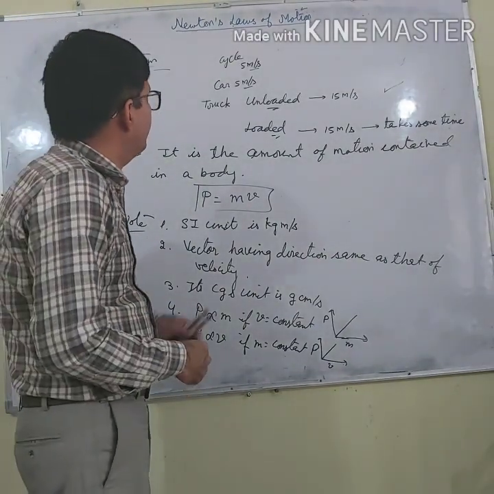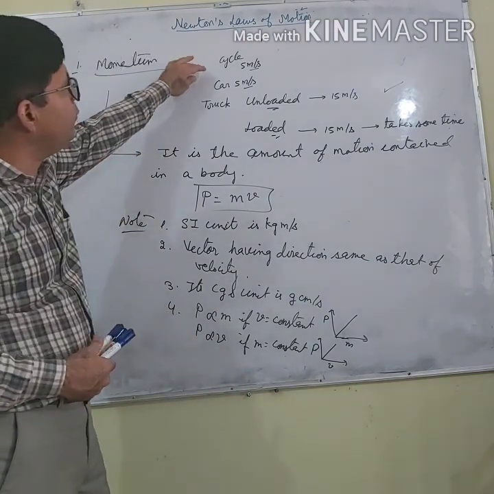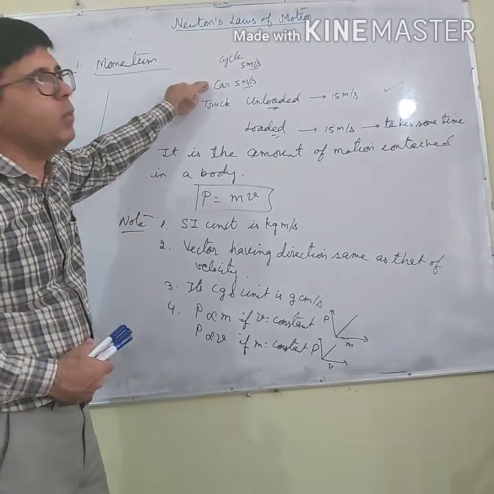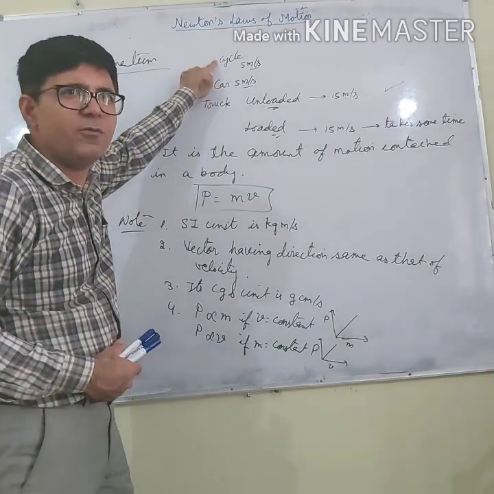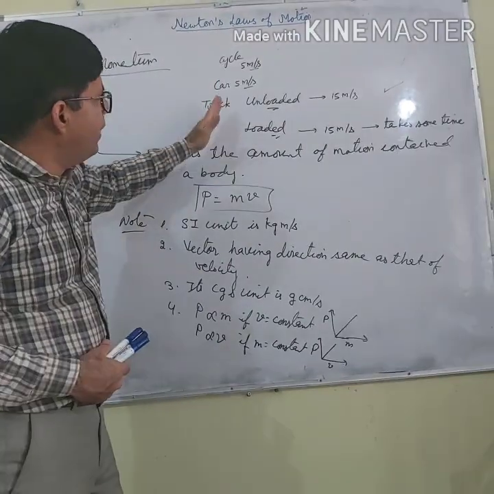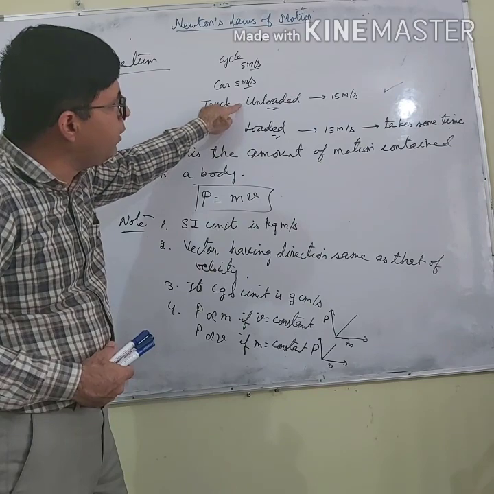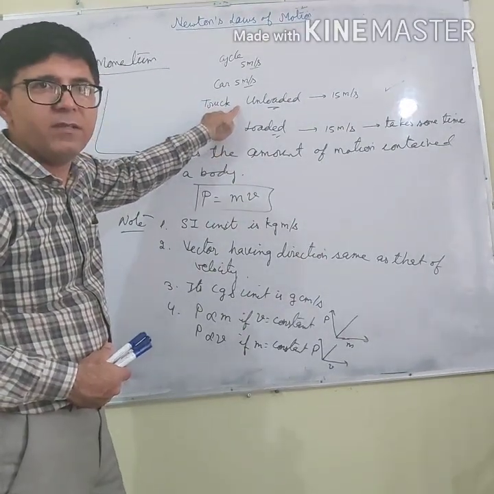Now, I was discussing these examples. If I ask which contains more motion, a cycle or a car? A car contains more motion because the mass of a car is more than that of a cycle. And why is it easy to stop an unloaded truck in comparison to a loaded truck, both moving with the same velocity?